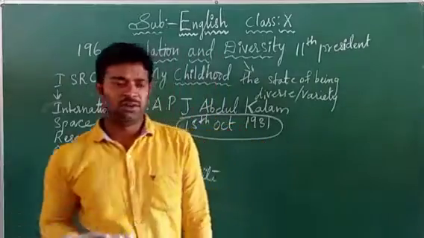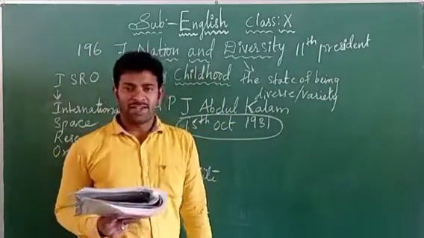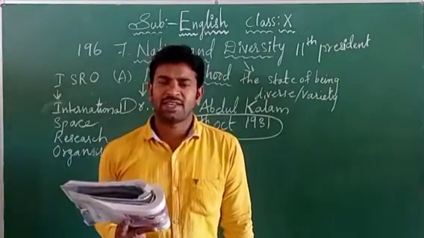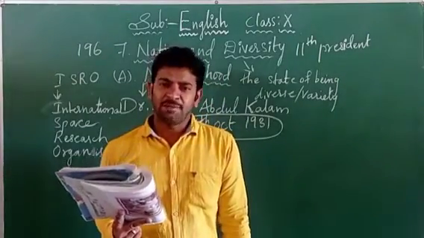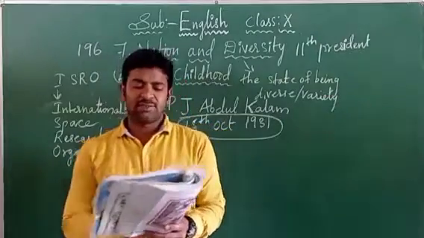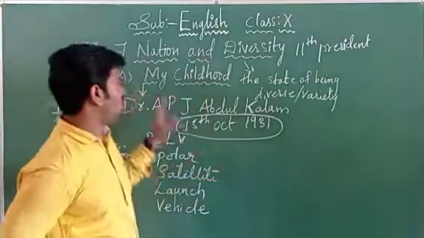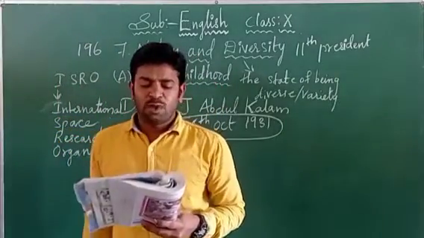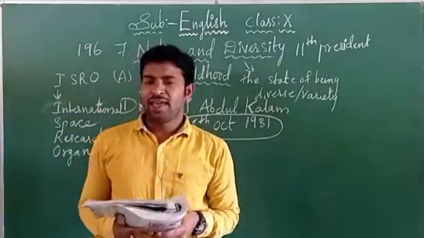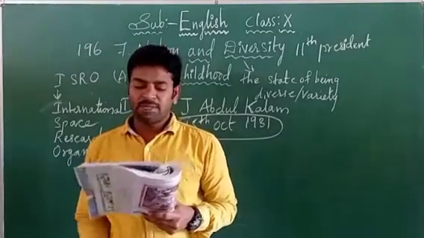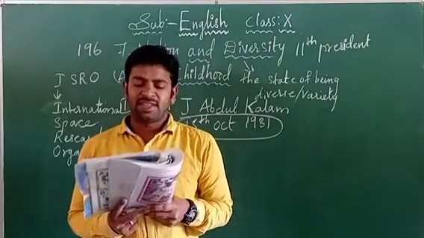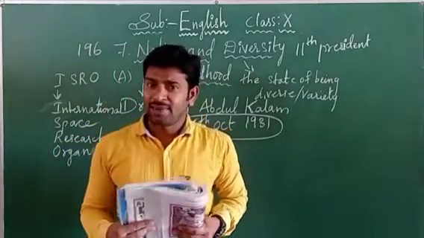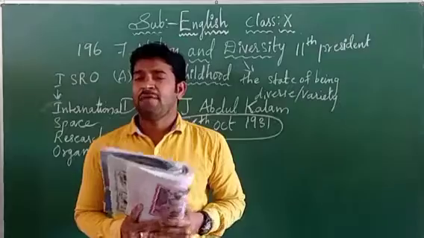So my childhood. Everybody, on page number 197, we are going to come across the childhood of which personality here? Great personality, APJ Abdul Kalam. Let us start with the first paragraph, children. My childhood. See here. I was born into a middle class Tamil family in the island town of Rameshwaram in the erstwhile Madras state. So I was born. Who is I here? Here I is nothing but our main personality, APJ Abdul Kalam.